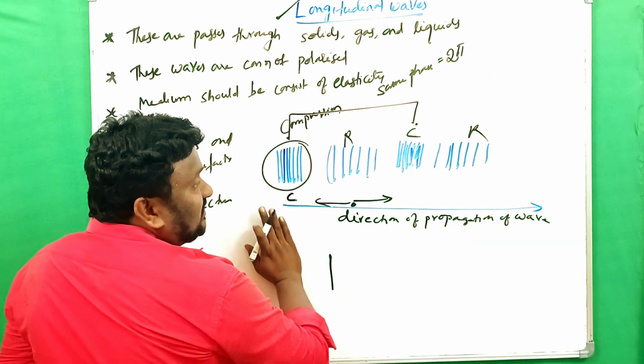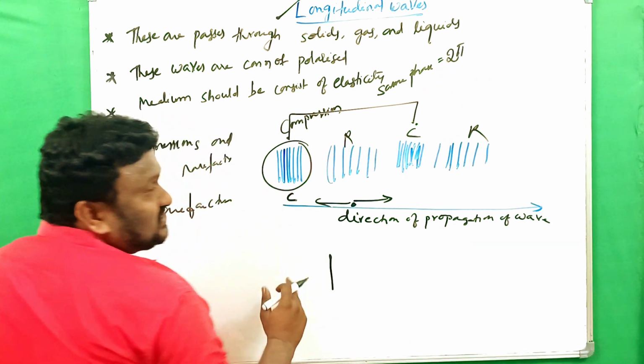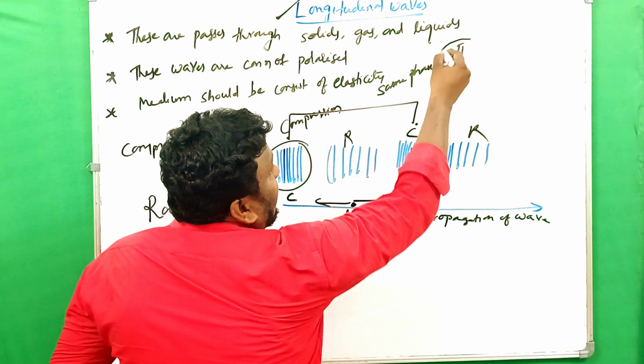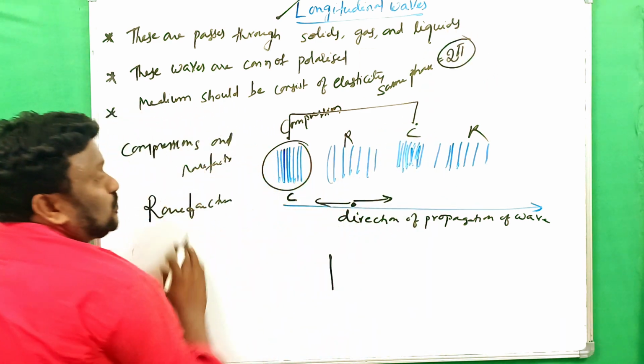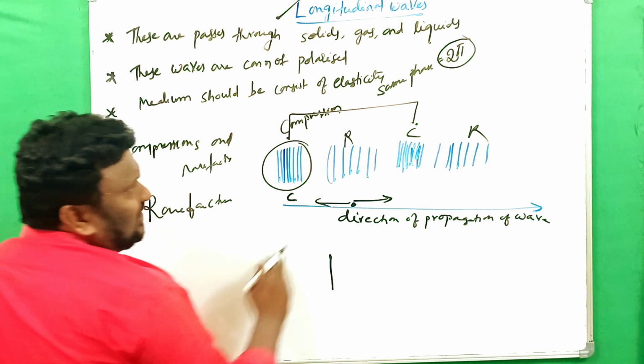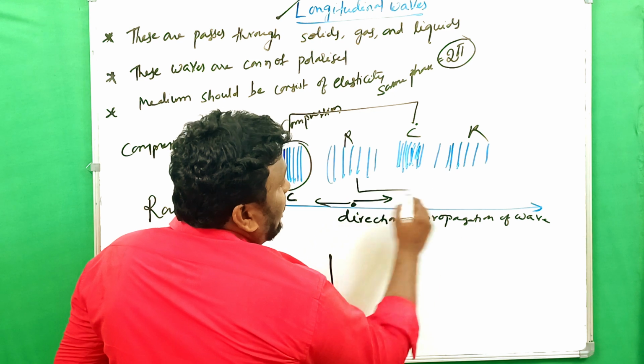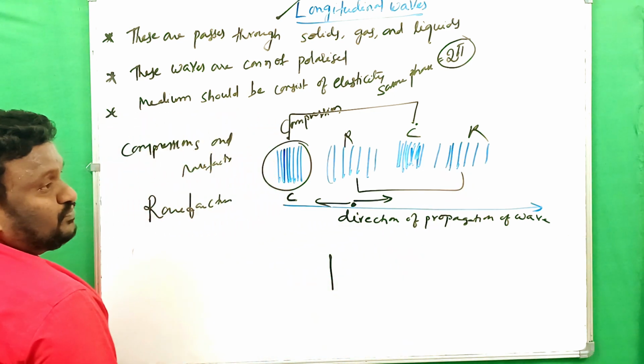Similarly, these two also, rarefaction and rarefaction, have the same phase of vibration.